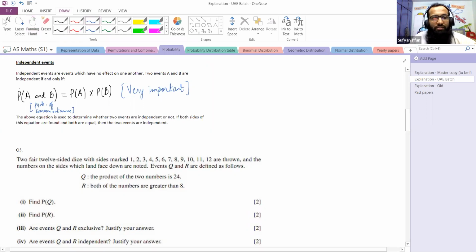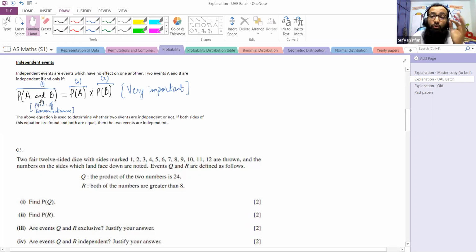Look, there are three things. Number one, probability of A and B. Number two, probability of A. And number three, probability of B. Probability of A means probability of event A, probability of B means probability of event B, and probability of A and B means probability of common outcomes of A and B. Now, how many outcomes out of the total outcomes are common in A and B?